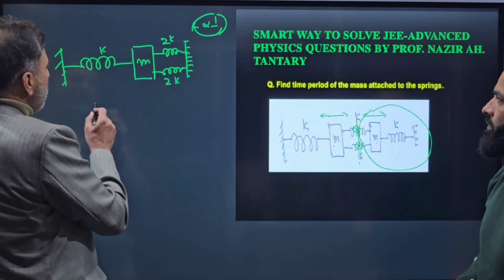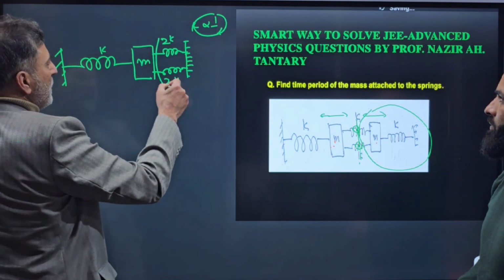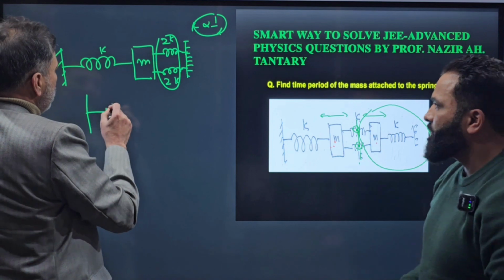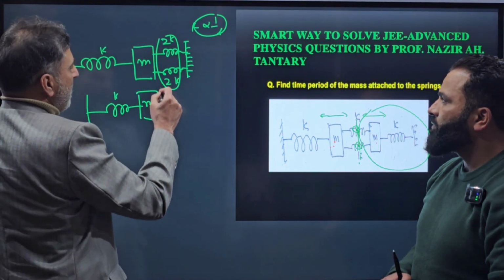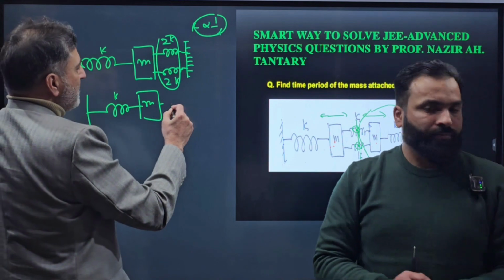So how to find the time period of this spring-mass system? How it can be done is like this. These are the 2 in parallel. So it is spring K and mass M, and now these 2 springs can be replaced by a single spring.